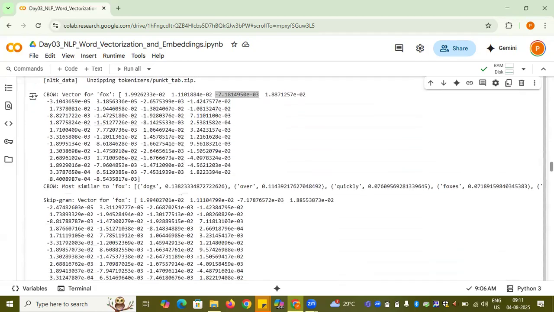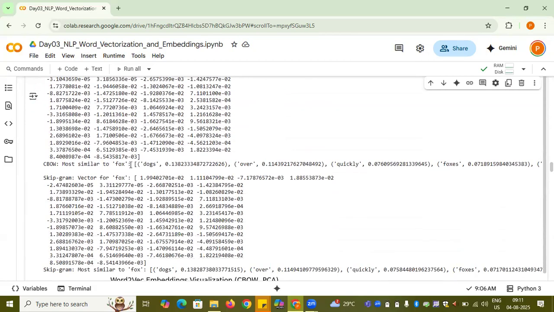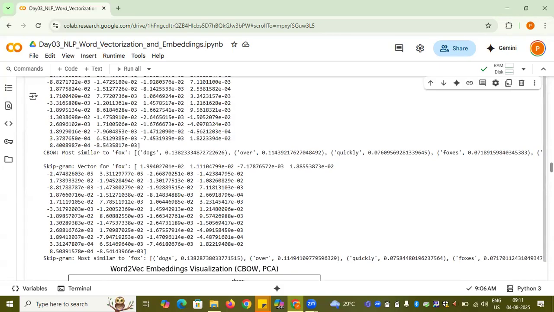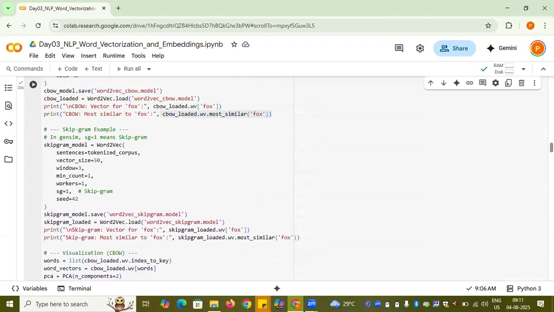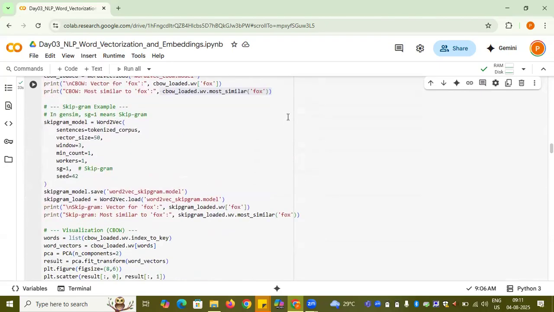So if I do this like this, most similar to the fox seem to be dogs, although not good. I mean, if you see, the training has not happened in a good manner, but this is how you can print it. It will give you the list of tuples, which will show that fox is common to dogs with the similarity of 0.13, and so on and so forth. And this is the way with which you can print out which is common to your word, right?